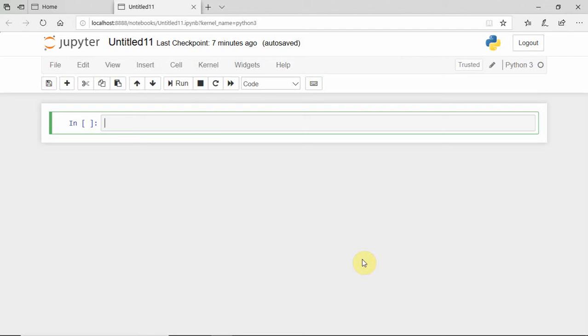One thing you have to remember is that these two keywords are used inside the for loops and the while loops. Why are we using the break keyword and the continue keyword inside the for loop and the while loop? To alter the normal behavior of the for and the while loop. In this video, I want to explain how to use the break and continue keywords in the while loop.